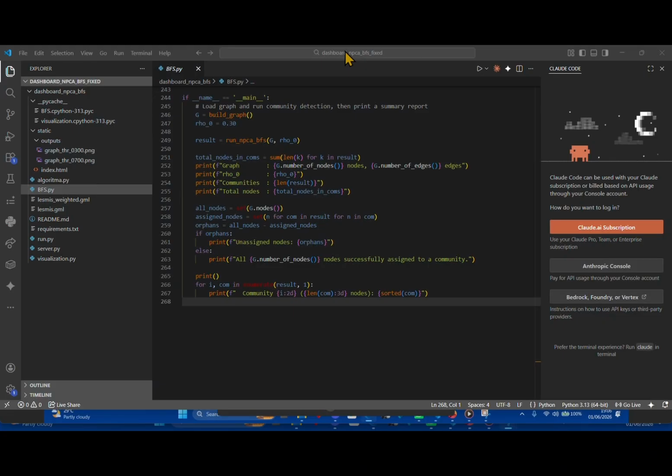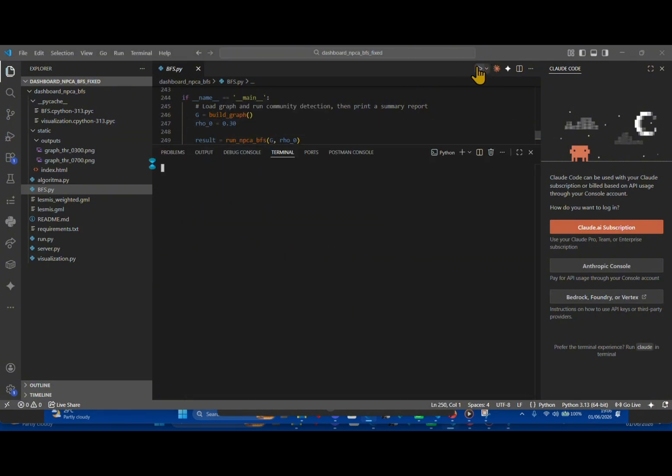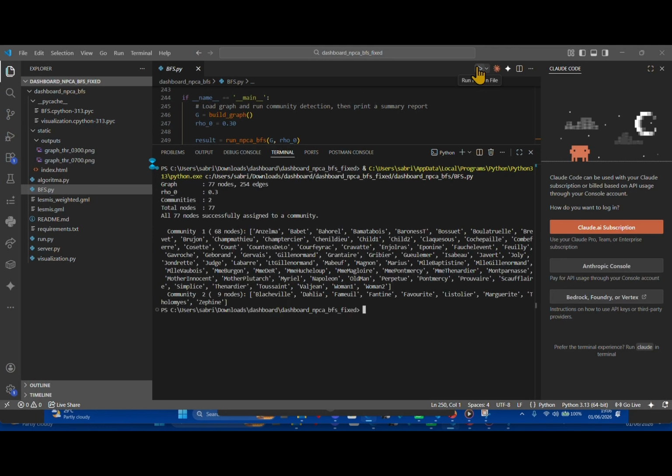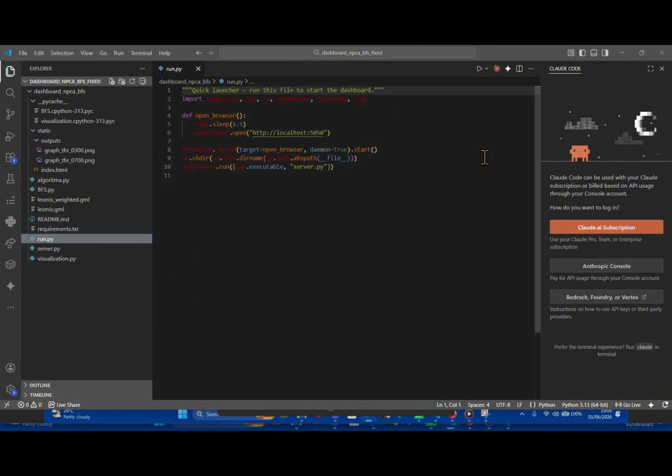Okay, so for the next one, we are also going to demonstrate this in VS Code. In the last line of the bfs.py file, we can input the row, and here we input 0.30. If we run this code, it will show the information of the graph, row, community, and total nodes. We can see it here. If we run this file, we immediately go to localhost 5050. So in here, we are going to run this.